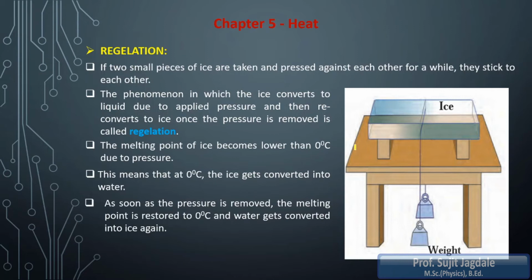So the ice ball is made by using the same concept, which is regulation. Small pieces are joined with each other, and we get one single ice ball which you eat during the summer season. So this is due to regulation. This is the first concept.